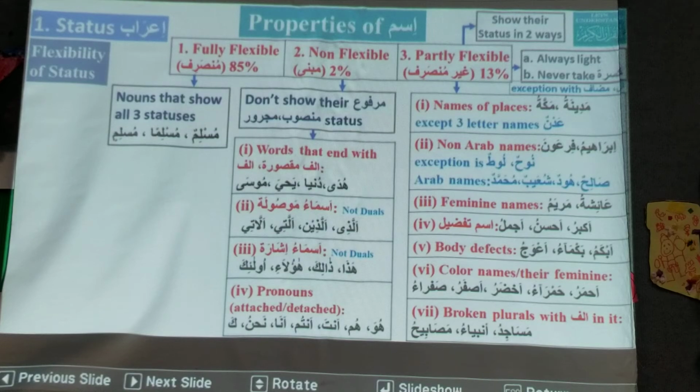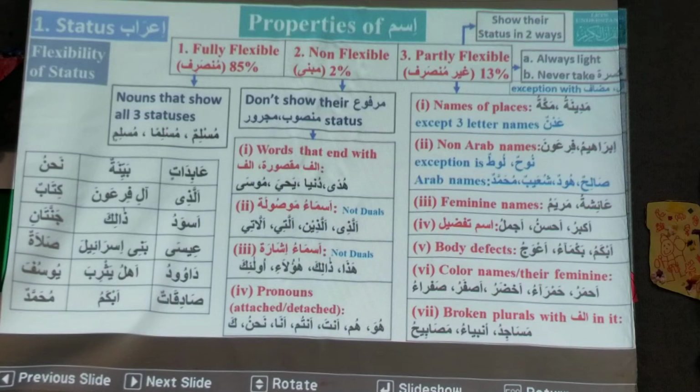And the second question, you are saying, for instance, feminine names, but not all feminine names, some feminine names, right? All feminine names are partly flexible. Okay, let's do some practice a little more and see how we get this.